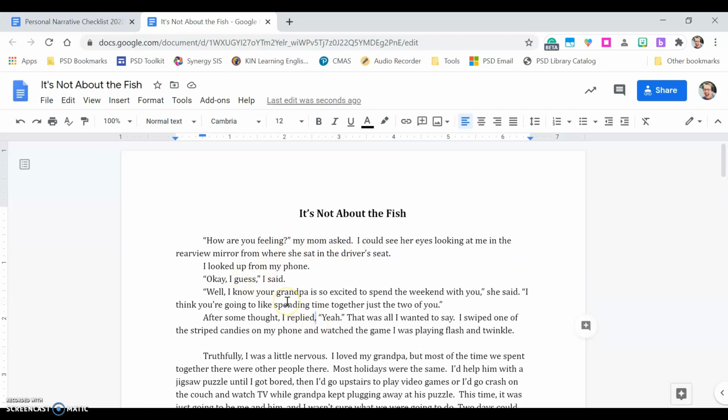Okay, so double check your dialogue punctuation. Make sure that you're indenting in the right places, that you're starting those new lines and signifying the right message to your reader about who's speaking and when the speaker changes.